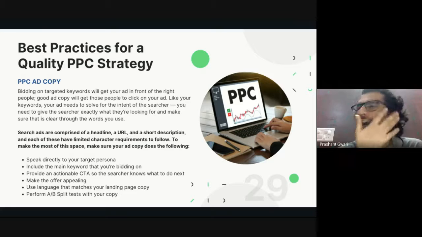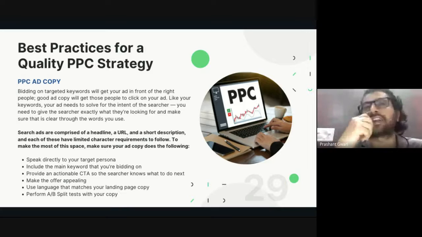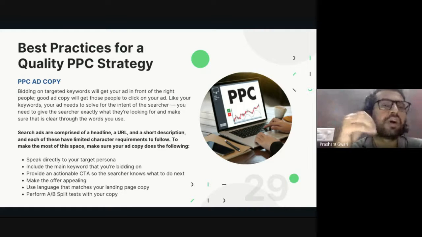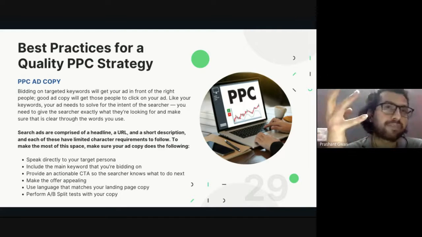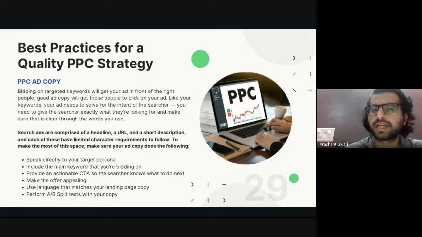Like lots of ed-tech companies use taglines like learn from IIT or IIM Institute faculty, or travel, fashion or e-commerce websites use taglines or offers like sales or shopping, or they use the brand name of the product. So you can add any kind of offer which can appeal to your customer so they take action, because there are 10 websites there and there is one single website visitor, and you have to make sure he picks your website.